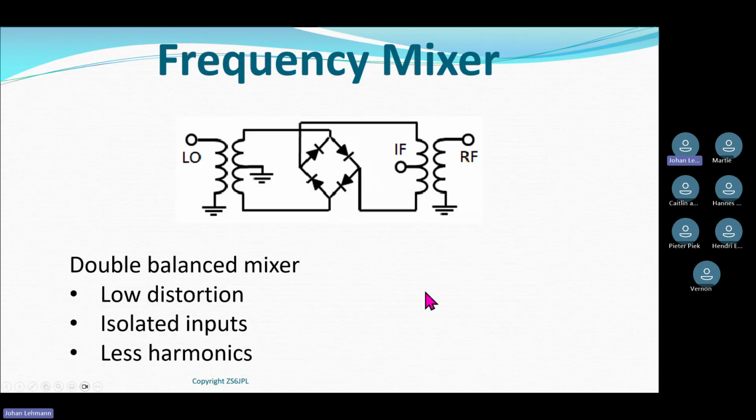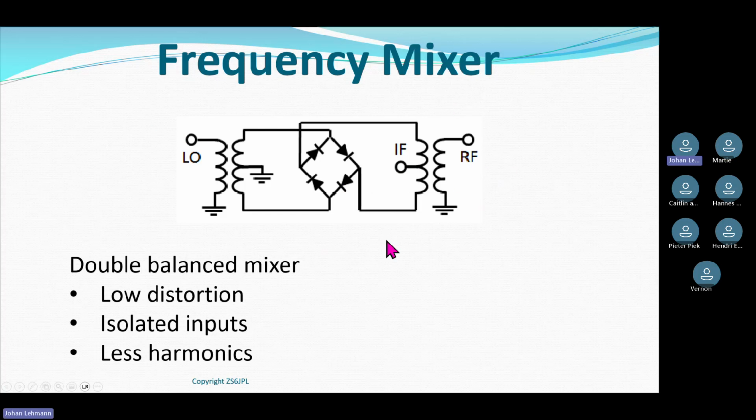Another circuit of a mixer for you makes it perhaps also a bit clearer because this one's in your textbook. They call it a double balanced mixer. So in other words, I put in my oscillator frequency on this side of the circuit. I put in my antenna signal on this side of the circuit. And over here where it says IF, intermediate frequency, I would then get the sum of these two frequencies as well as the difference between these two frequencies coming out here.